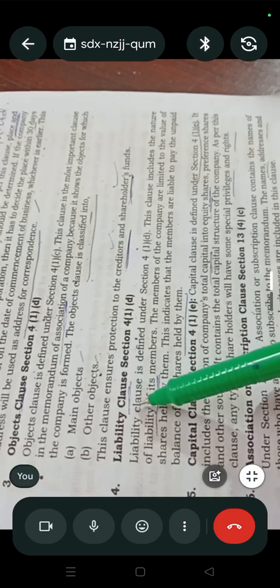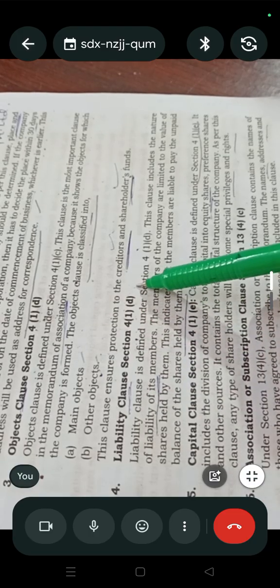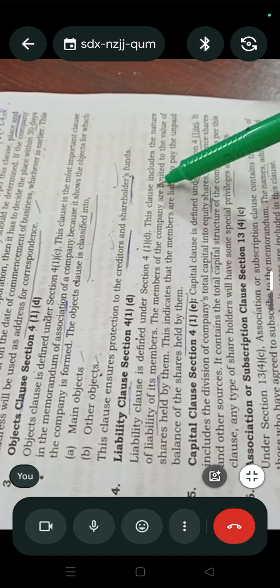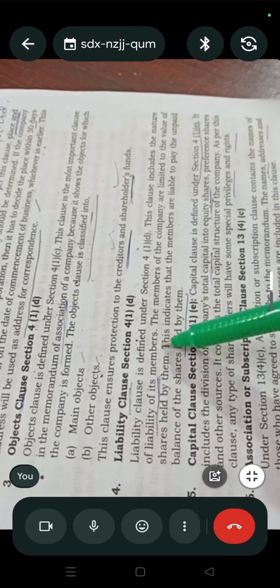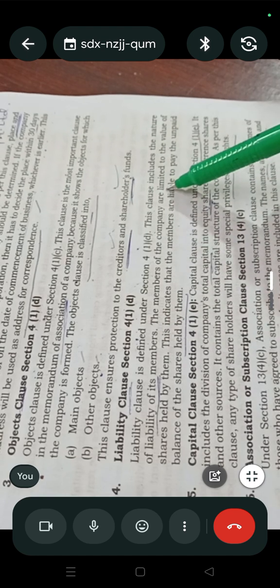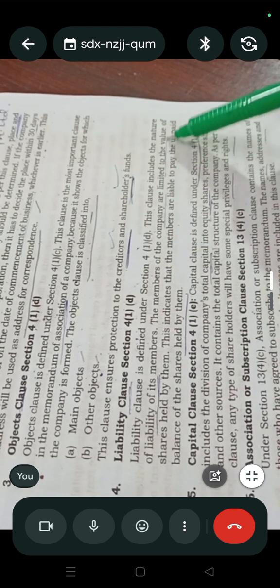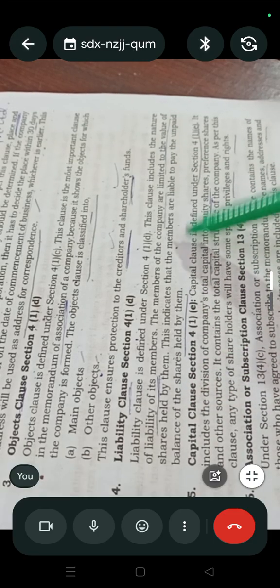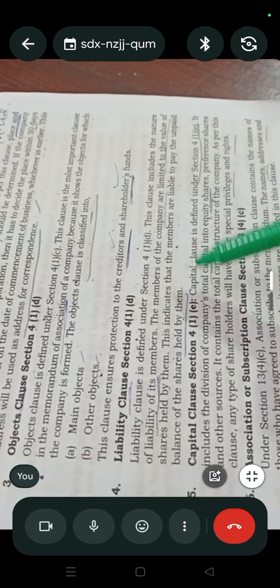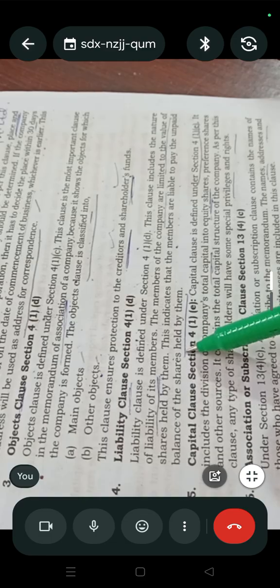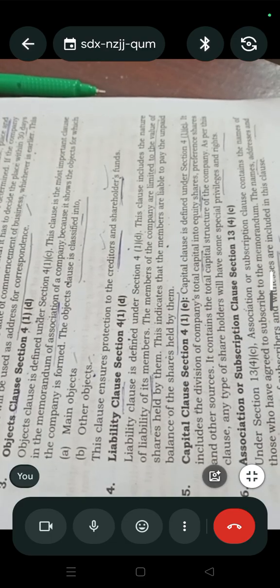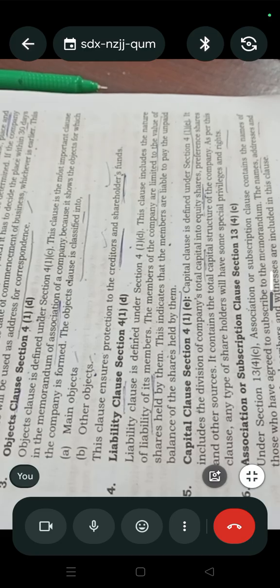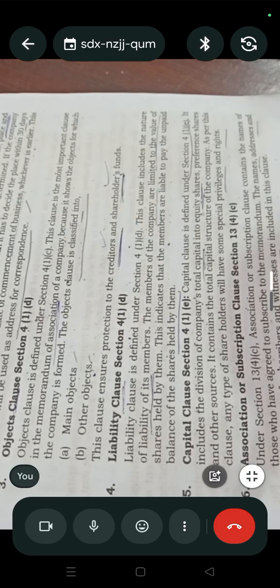Next, liability clause, section 41D. Liability clause is defined under section 41D. This clause includes the nature of liability of its members. The members of the company are limited to the value of shares held by them. This indicates that the members are liable to pay the unpaid balance of the shares held by them. That means the liability clause also denotes whether their liability is limited or unlimited. According to shares, they have liability. Okay, indicated by the liability clause.